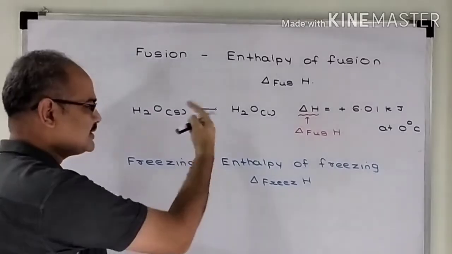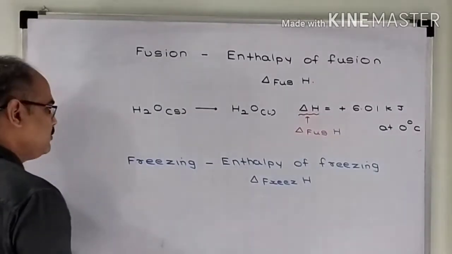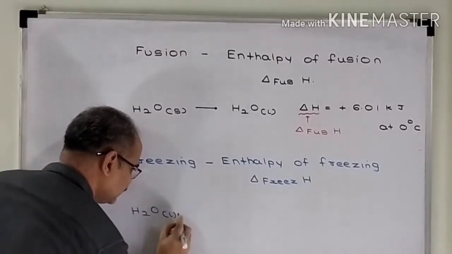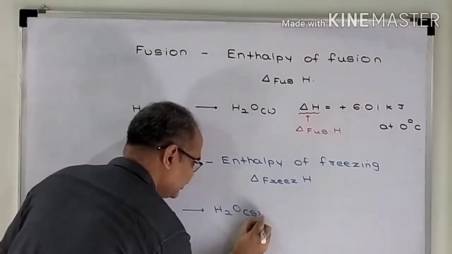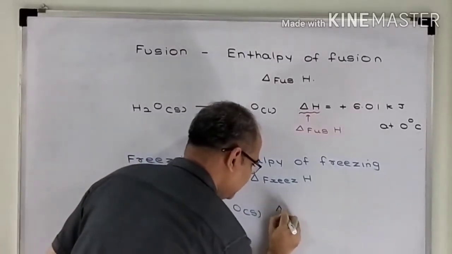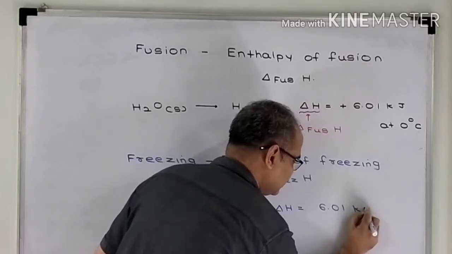Let us take the same example. I have 1 mole of liquid water and I convert it into ice, that is solid water. These two processes are reverse of each other. So the enthalpy change taking place will be the same in magnitude, that is 6.01 kilojoules.